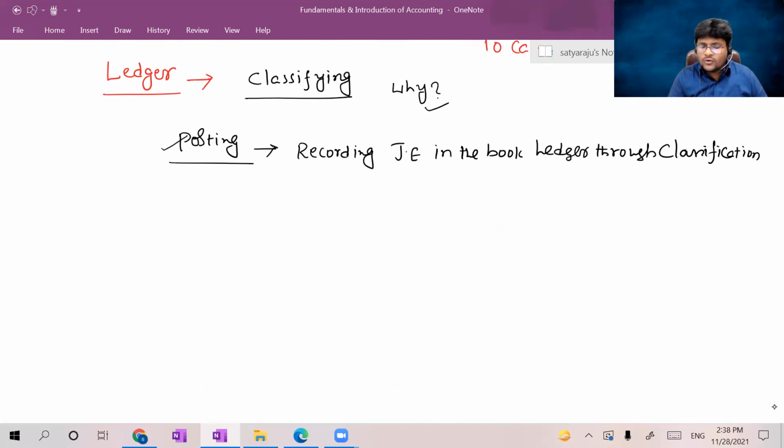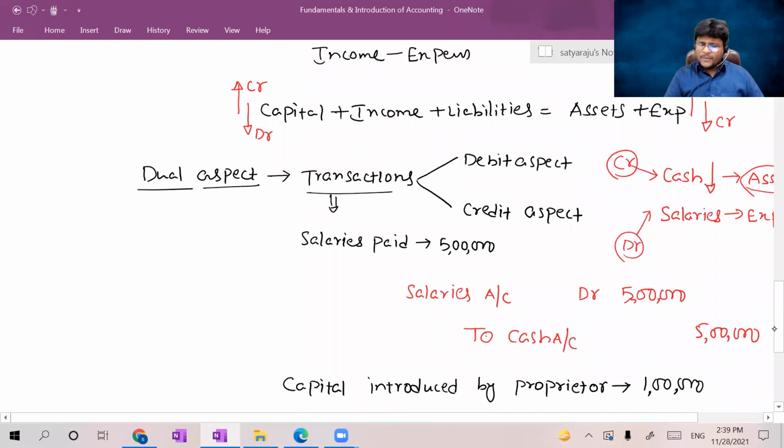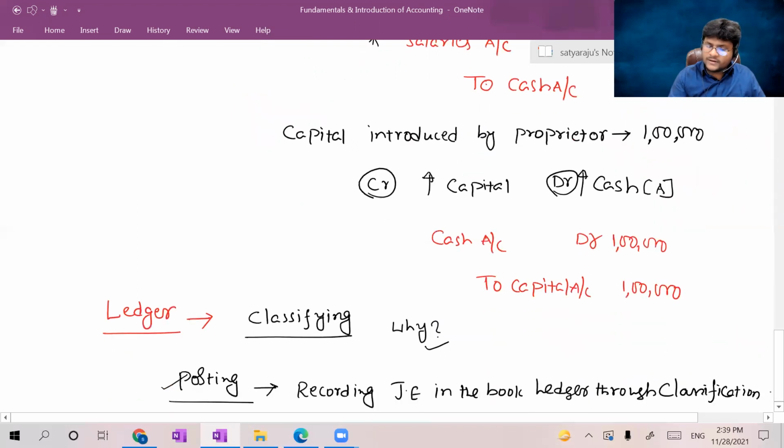Now here I will tell you how to classify. Consider it, guys, with these entries only. Here I passed two entries. One is the salaries entry I passed. Another entry I passed was capital. Now concentrate, all of you.